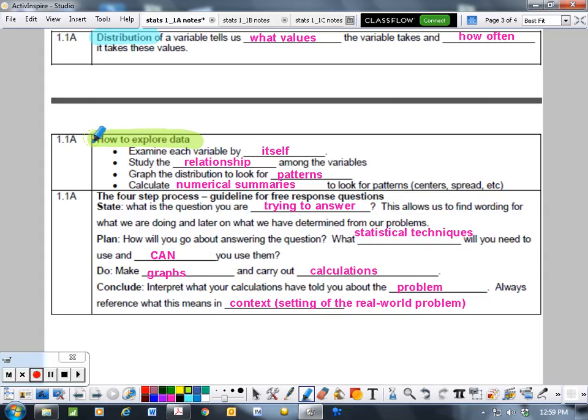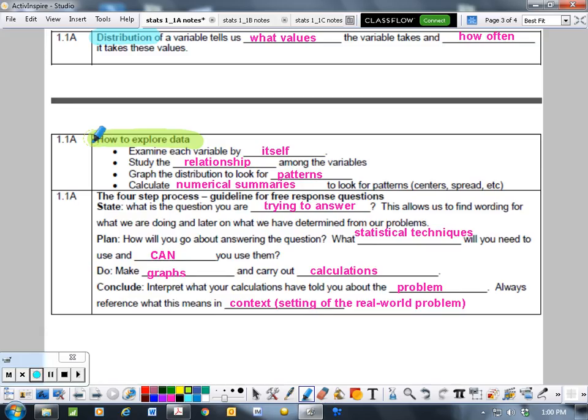We're going to graph distributions to look for patterns. And then we're going to calculate numerical summaries. So we're going to calculate percentages, which are also proportions. We're going to calculate measures of center, mean, median, mode. We're going to calculate measures of spread, range, IQR, standard deviation.